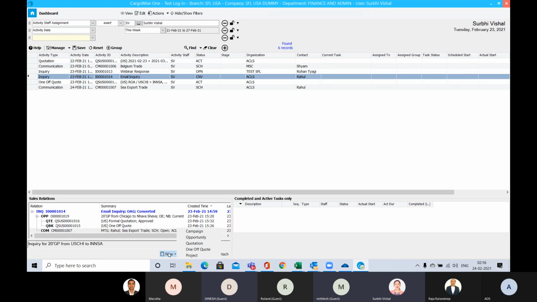Yes, I understood that. What I'm saying is, while capturing the buy rate, suppose there is ocean freight, a documentation fee, BL fees, or ISS filing, origin and destination charges.